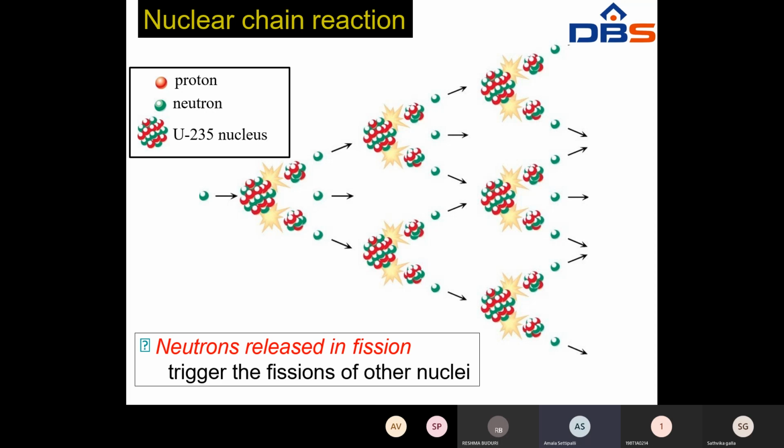Whenever a uranium 235 molecule is bombarded with a neutron, it produces three more.